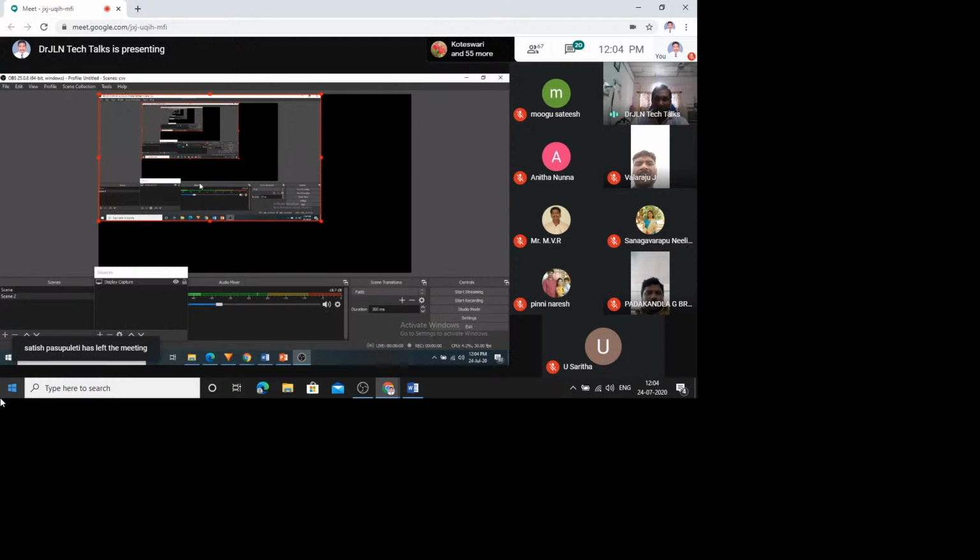now see this, if you open it, automatically in this OBS you can find some information that is recording. Like that you can have this. So whatever information, you can directly record it and display it wherever you want. That is how you can do this. Now I've stopped recording.